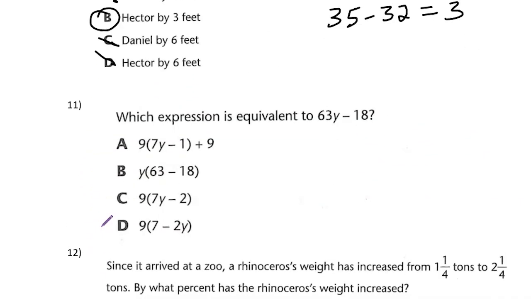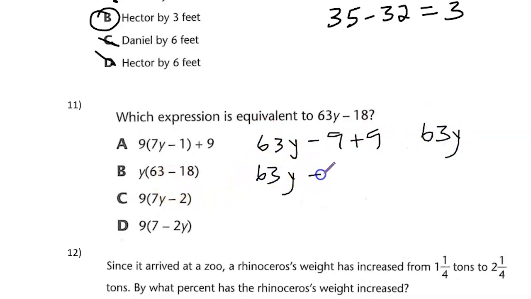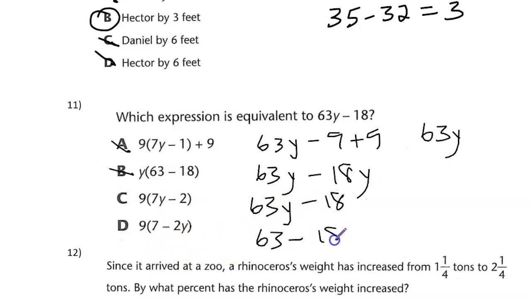Number 11, which expression is equivalent to 63y minus 18? All right, so let us start. All right, so first we use the distributive property. We get 63y minus 9 plus 9. That just gives us 63y. This one would give us 63y minus 18y. So this can't be the answer either because there's no y on the 18. This one will give us 63y minus 18. And the last one would be 63 minus 18y, which cannot be the answer either. So the answer is C.